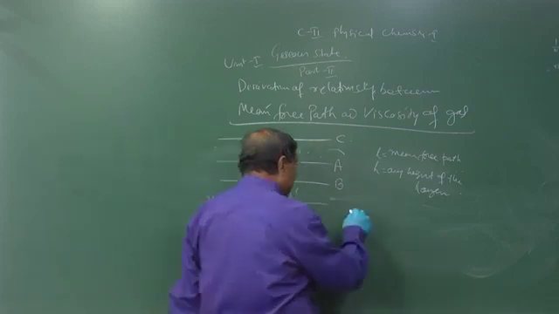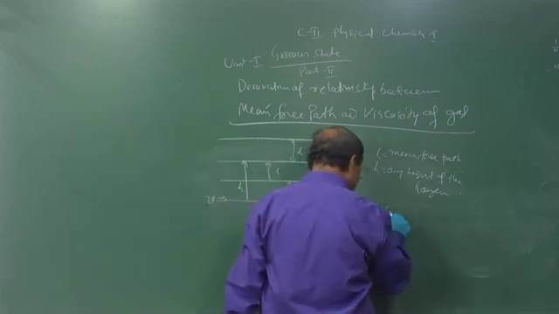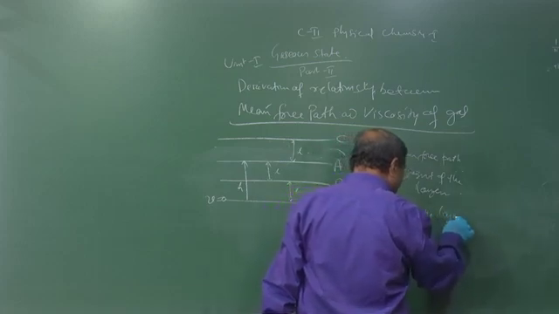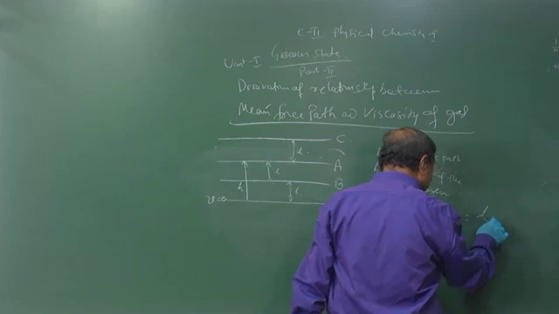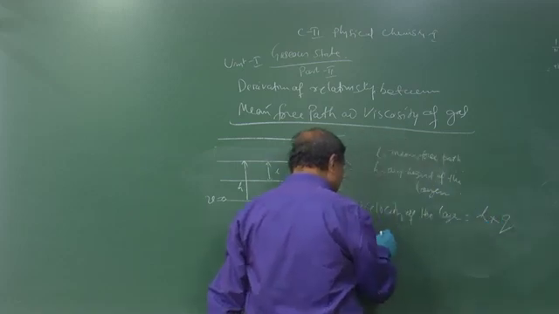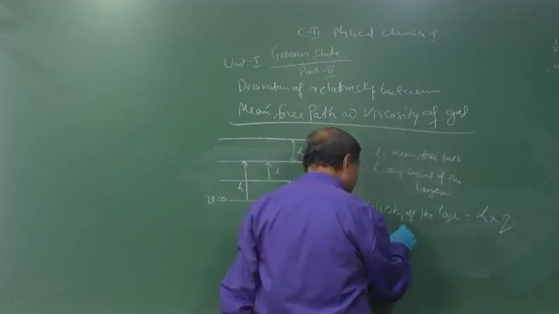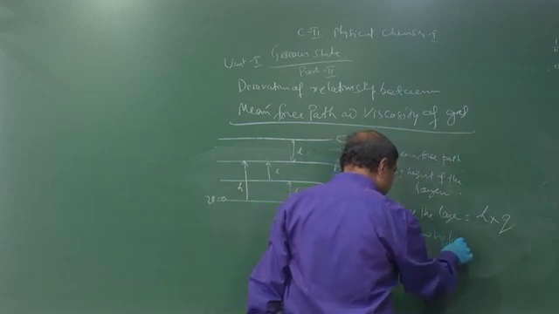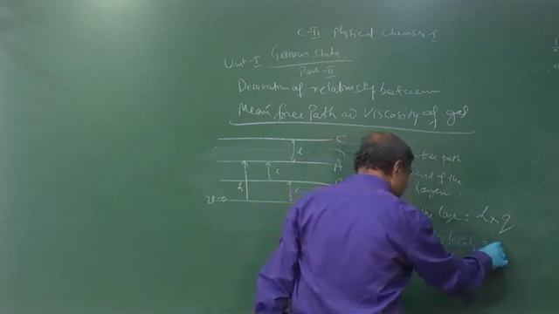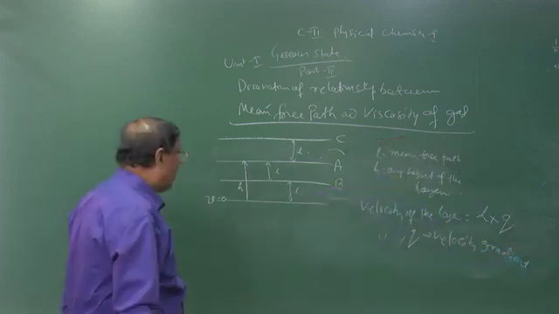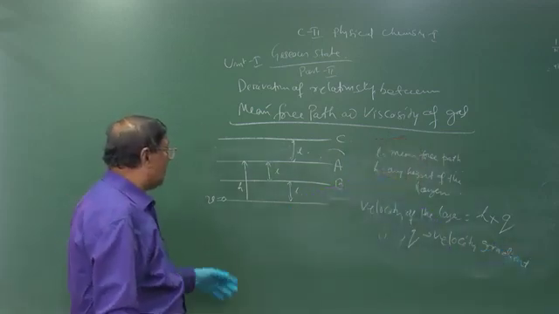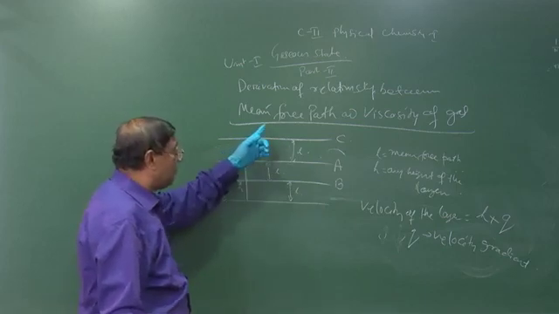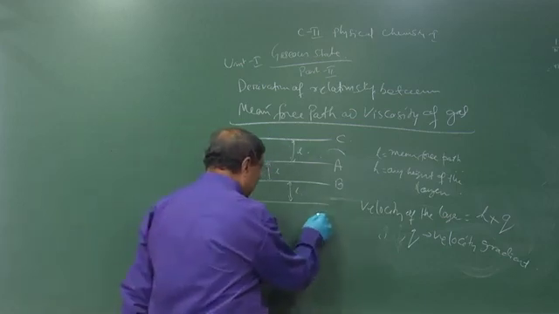The velocity of the layer is equal to height into q, where q is the velocity gradient. Now, we will calculate the relationship between the mean free path L and viscosity eta.